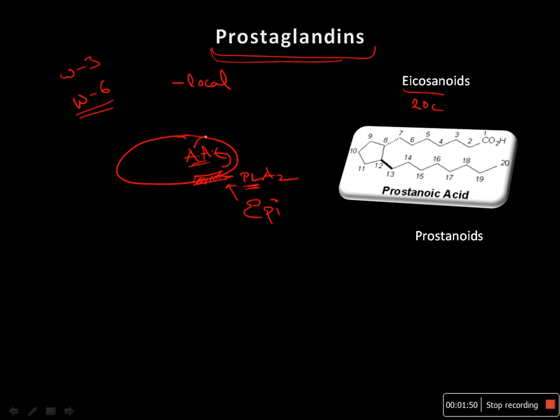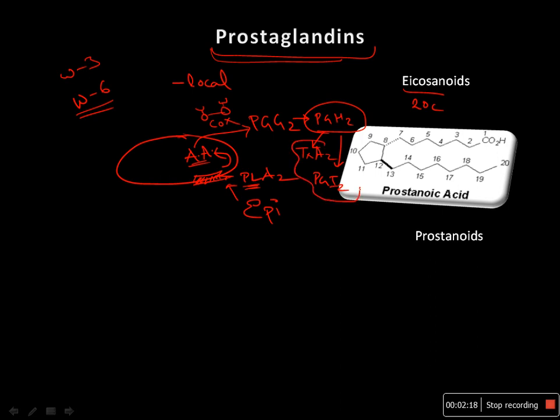Then arachidonic acid, under the enzyme called cyclooxygenase, is converted into PGG2, and this is converted into PGH2, which is mainly the precursor for the thromboxanes and prostacyclins, right?